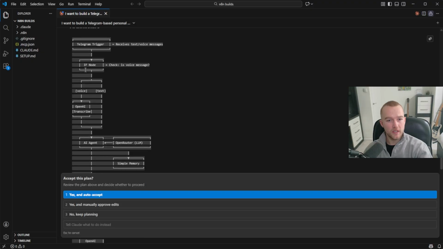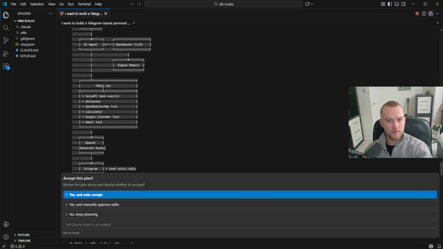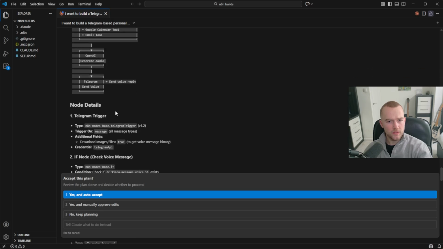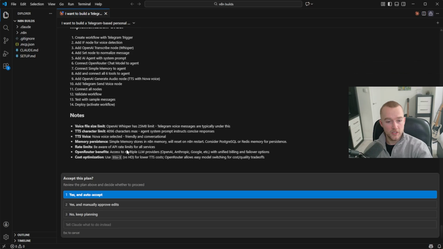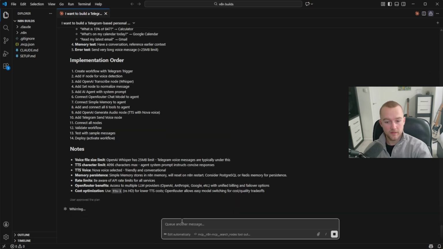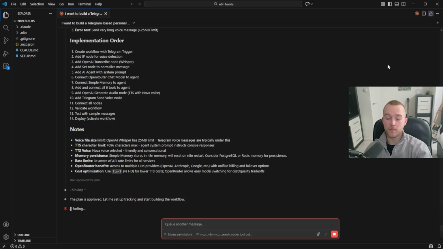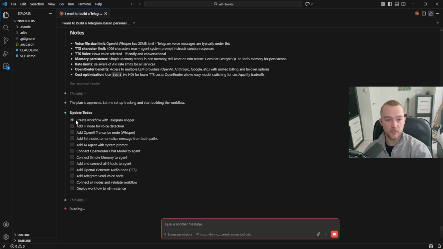We've got a Telegram trigger, an if node for whether it's voice or text. Yep, AI agent, OpenRouter, simple memory. It's got all these tools. Yeah, it looks good. OpenAI generate audio, send text. Yeah, it looks all good. So let's just say yes and auto accept. And I'm just going to put it in bypass permissions, so we're basically just giving it full reign to complete this work by itself. So there it goes, it's giving itself a to-do list there.